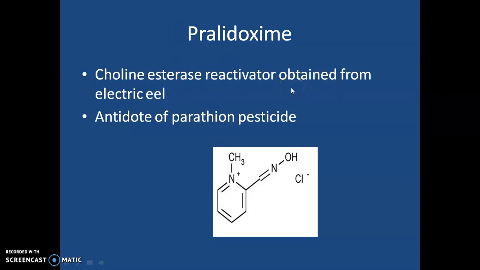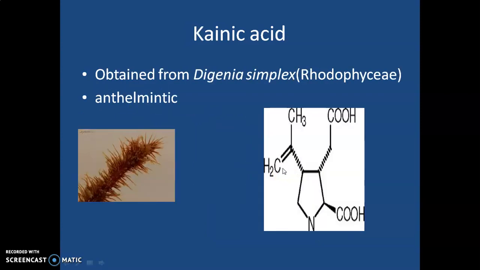And that happens when a person accidentally takes, or for homicidal or suicidal purposes takes, the pesticides. So that prevents the activity of this kind of pesticides, and the cholinesterase reactivator Pralidoxime is obtained from the electric eel. It is mainly used as antidote of parathion pesticide. Here you can see the structure of the Pralidoxime.